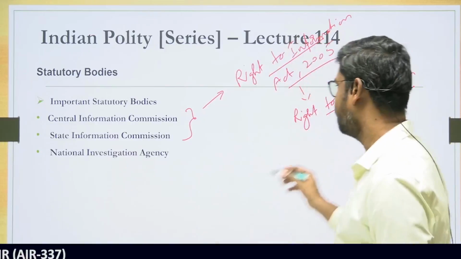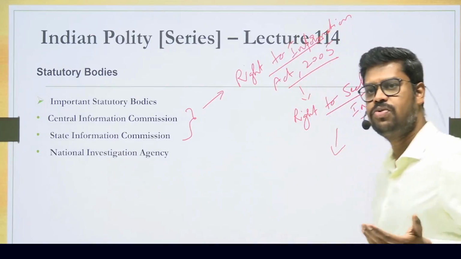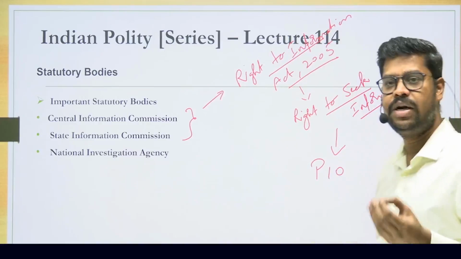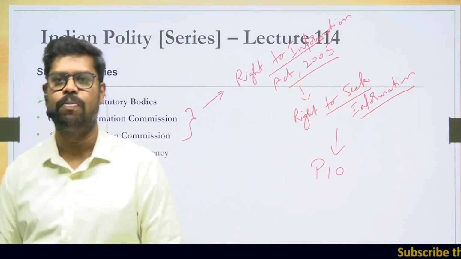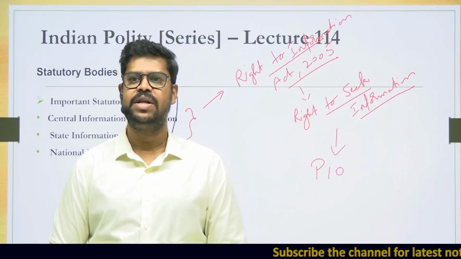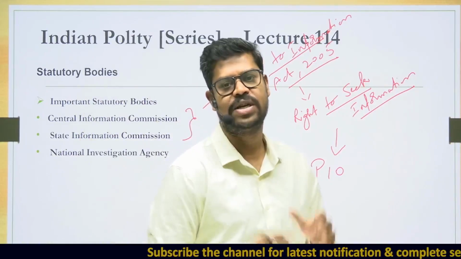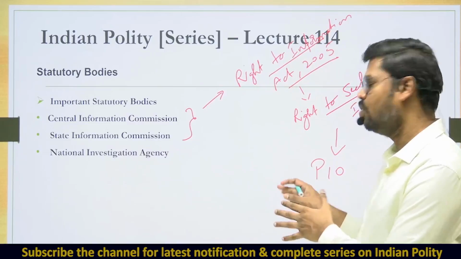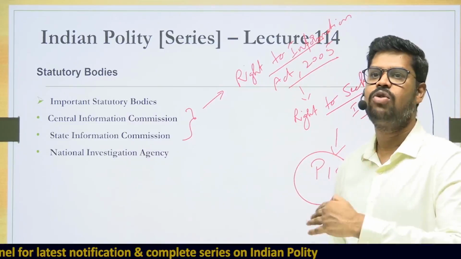When they seek the information, who has to dispose of this information? It will go to a government authority, and they have to dispose of it. For that purpose, this act mandates that every government department should have a public information officer, who is also called a PIO. The PIO is nothing but the public information officer. It will be the responsibility of this officer to provide the information to the citizens. That's basically what you'll have to understand about the PIO. The PIO is the nodal authority to dispose of the petitions that have been filed to the government seeking the information.